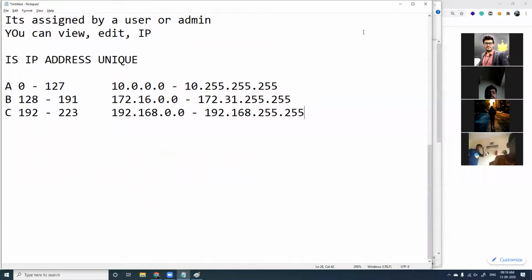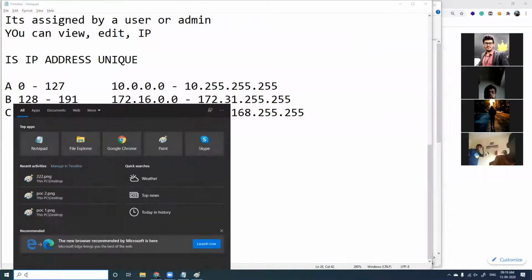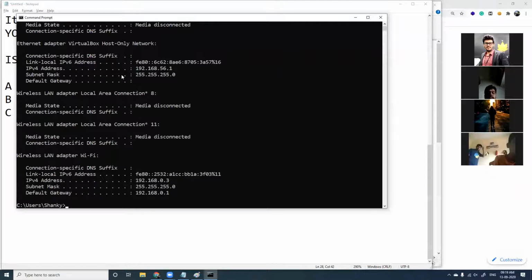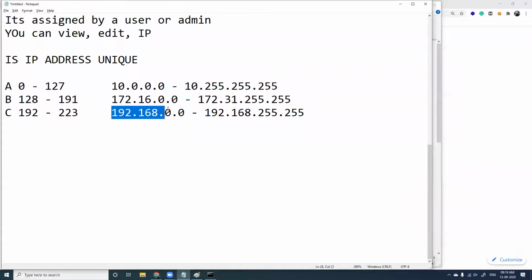A very simple example: I'll take my computer here, go to my command prompt and check what my IP address is. I'll give ipconfig, enter, and see what my IP address is. It is 192.168.0.3. If you check your IP address, most probably for all home users, you will have an IP address only in this range. Which range? 192.168. Why? Because that is a private IP address which you can assign inside your LAN.